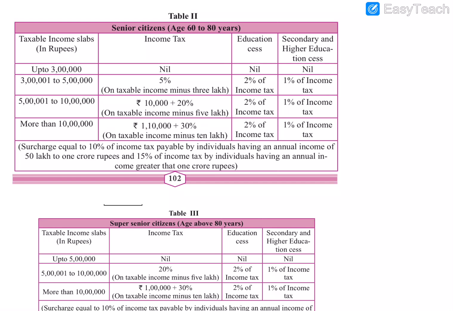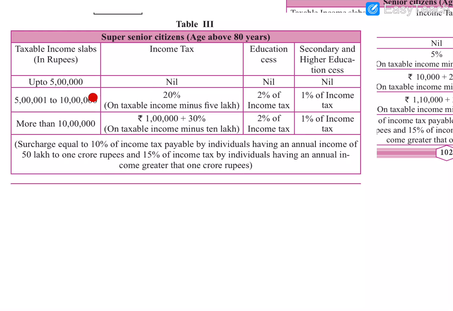So like this way. We will have to learn by heart the values, the percentages, that we have to check in the problem. While checking in the problem, we have to find in which category. We will first check their age and decide which table they belong to. In that table, their income slab will be there. If we know their income is between which amounts, according to that we will calculate their income tax. So for that we will have to learn the tax percentages by heart.